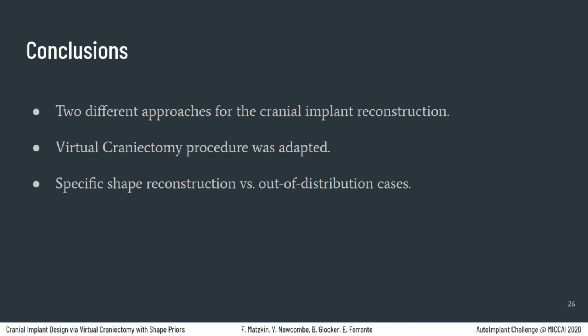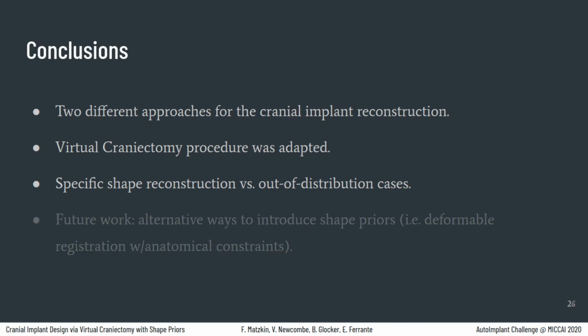However, for out-of-distribution cases where the direct estimation unit model tends to fail, the use of shape priors increases the robustness of the model, providing additional context to the network. In our implementation, this gain in robustness for out-of-distribution cases was achieved to the detriment of the overall accuracy. In future work, we plan to study alternative ways to introduce shape priors. This is considering deformable registration instead of rigid transformations, or incorporating shape priors in a co-registration and segmentation process.